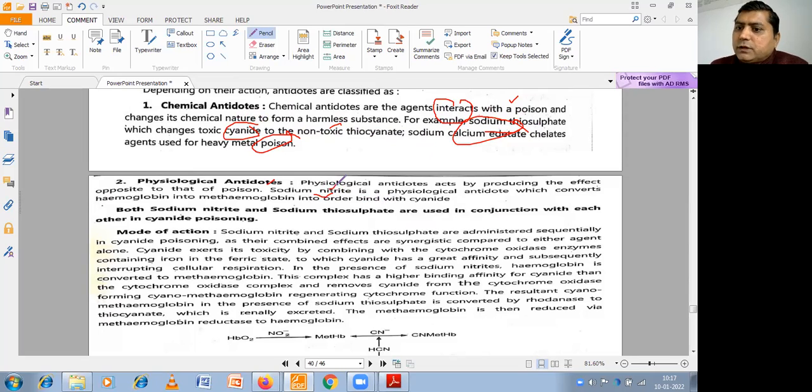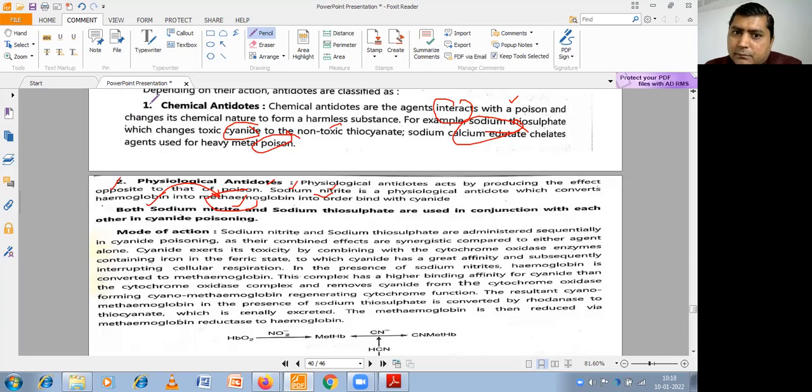Sodium nitrite converts hemoglobin into methemoglobin, so hemoglobin is not free to bind with cyanide and is not converted to cyanohemoglobin. So that is called the physiological antidote.